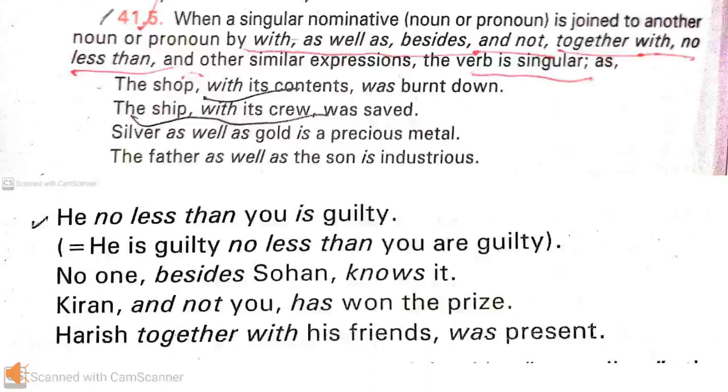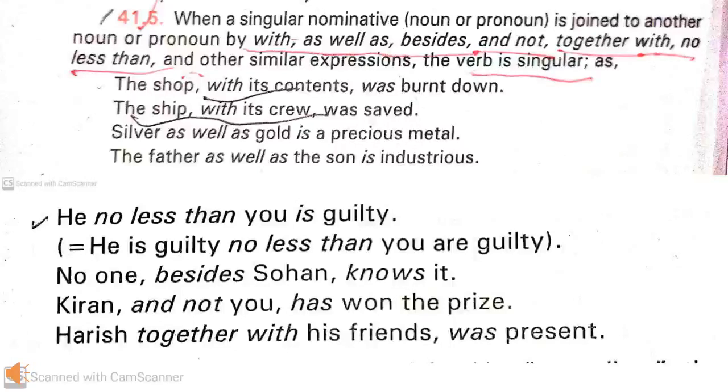But when two subjects are joined by as well as, along with and with, then the verb agrees with the first subject. For example, my comrades as well as I myself were invited by the chief of the tribe.